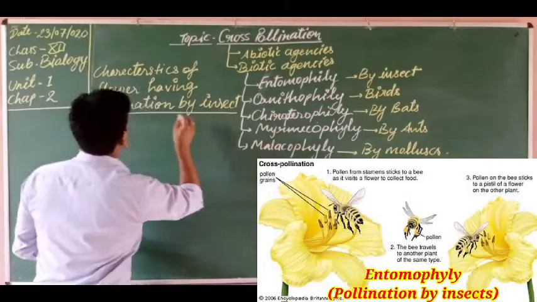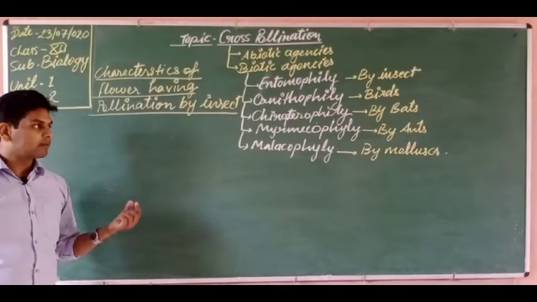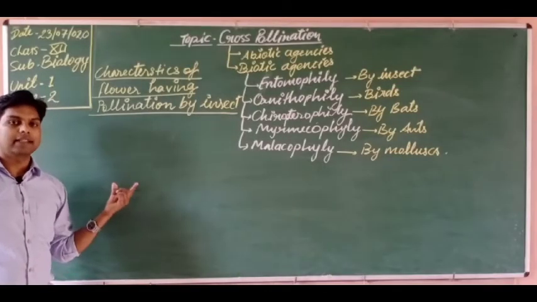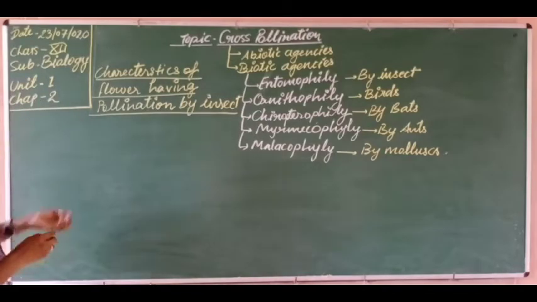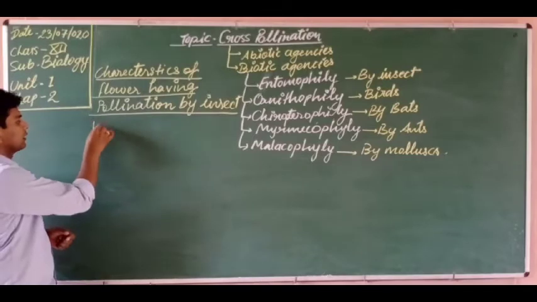Okay, so let's discuss it. Just like we have discussed the characteristics of flowers in which anemophily occurs, and the characteristics of flowers in which hydrophily occurs, so just like that, let's discuss. What is the first character?